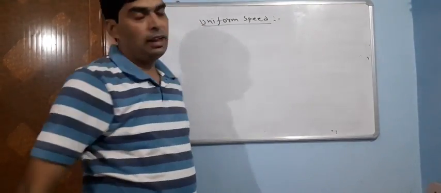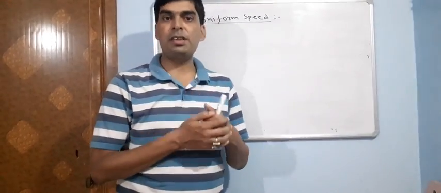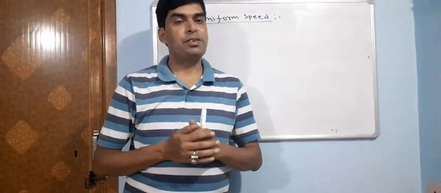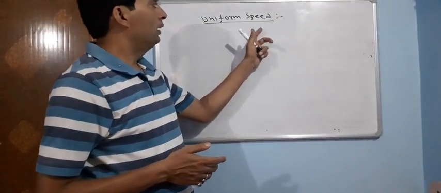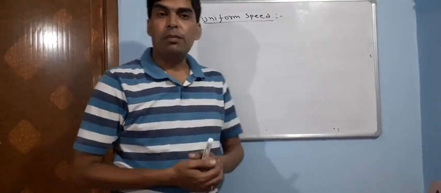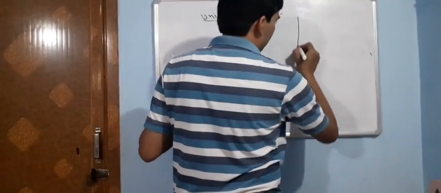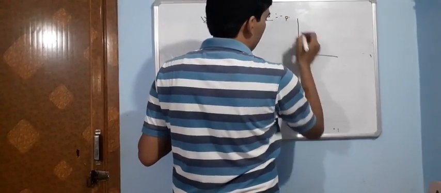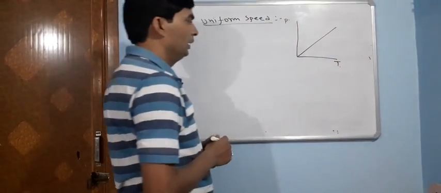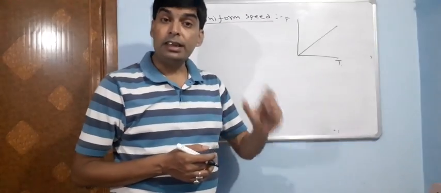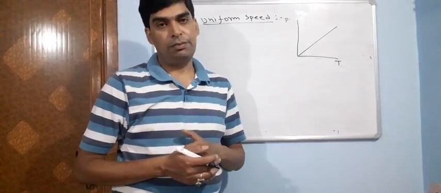Practically it is not true in our general life, because there are certain parameters, certain dissipative forces, which always stop the speed from staying at a constant rate. But for an ideal frame of reference, we study that uniform speed is equal distance covered in equal intervals of time. If you plot the position-time graph, which we will discuss in our next class, the nature of the graph will be a straight line. This graph represents uniform speed, that means the body is covering equal distance in equal time intervals.